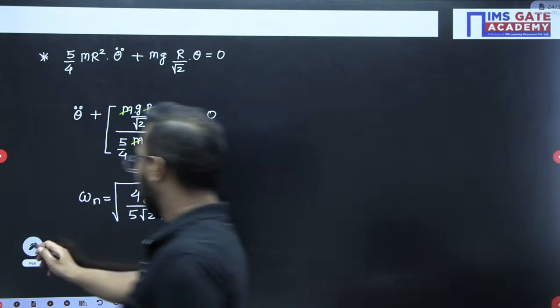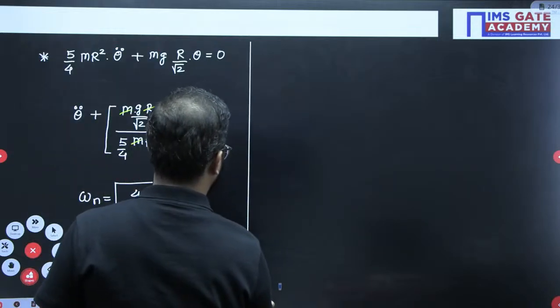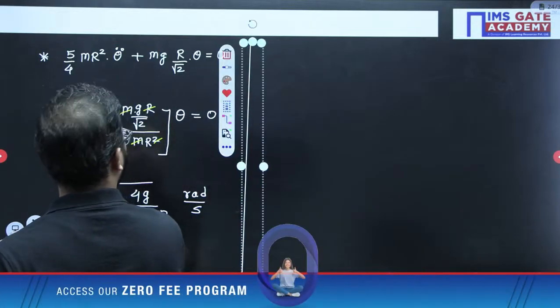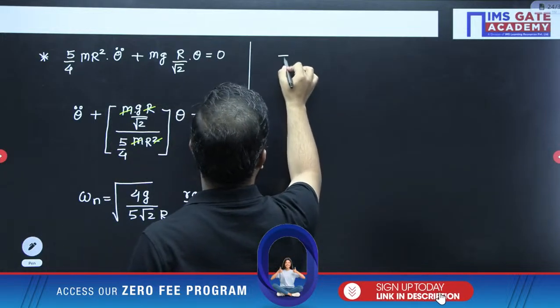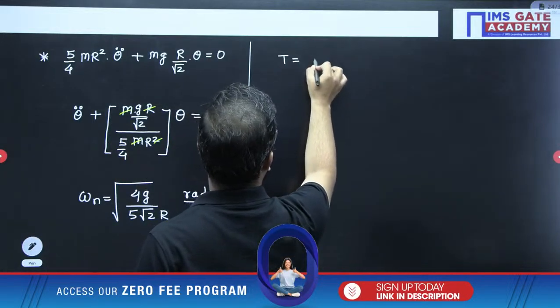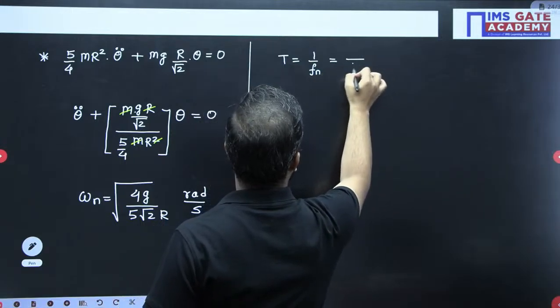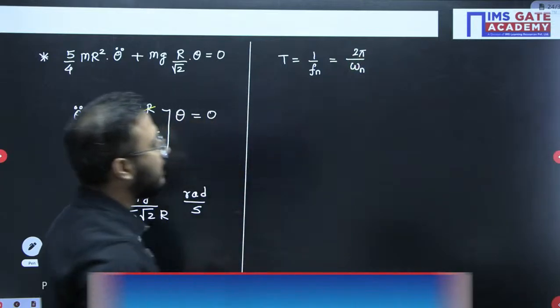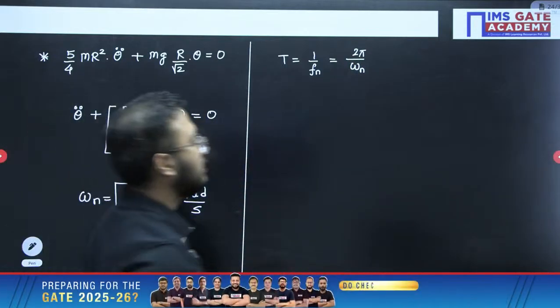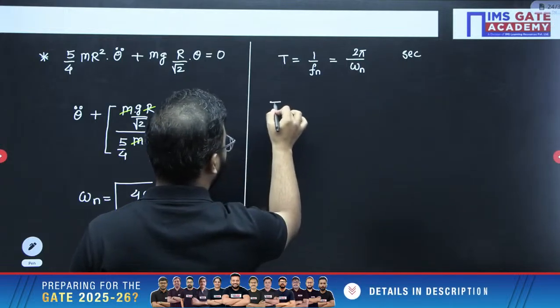Now to get the time period of oscillation, please see, that would be 1 upon frequency in hertz, that is nothing but omega n by 2 pi. So 2 pi by omega n is the time period of oscillation in seconds. So let us calculate the time period of oscillation.